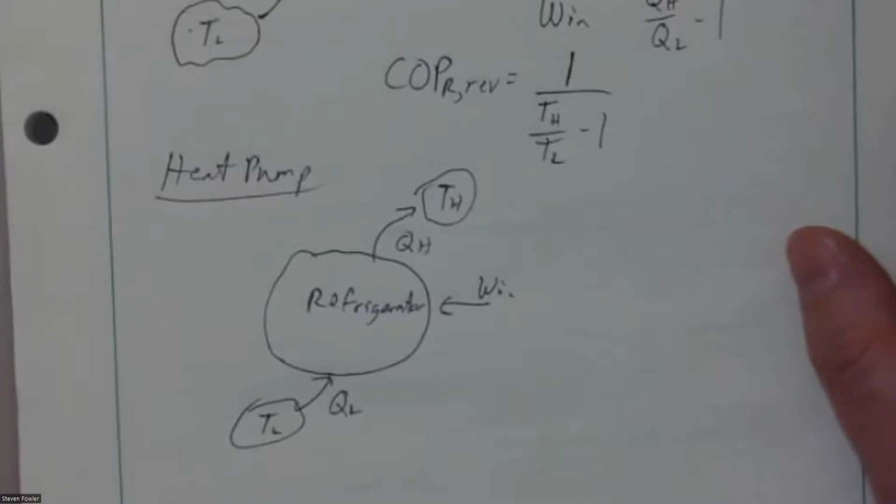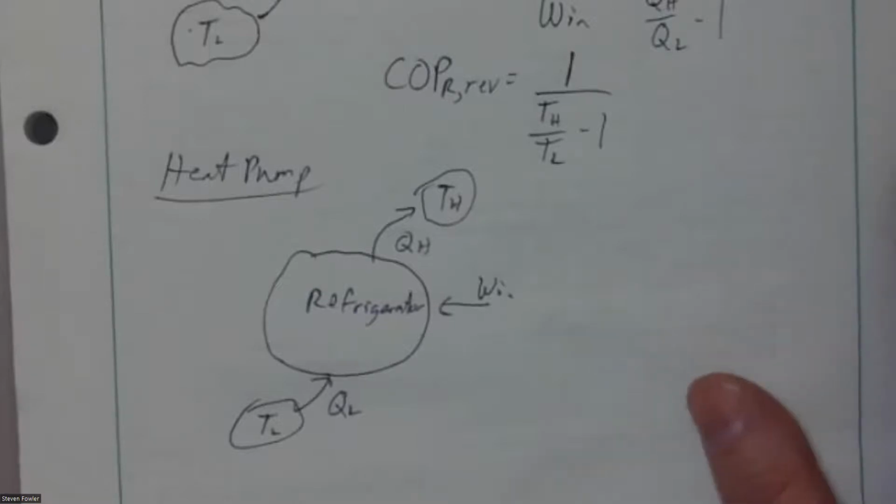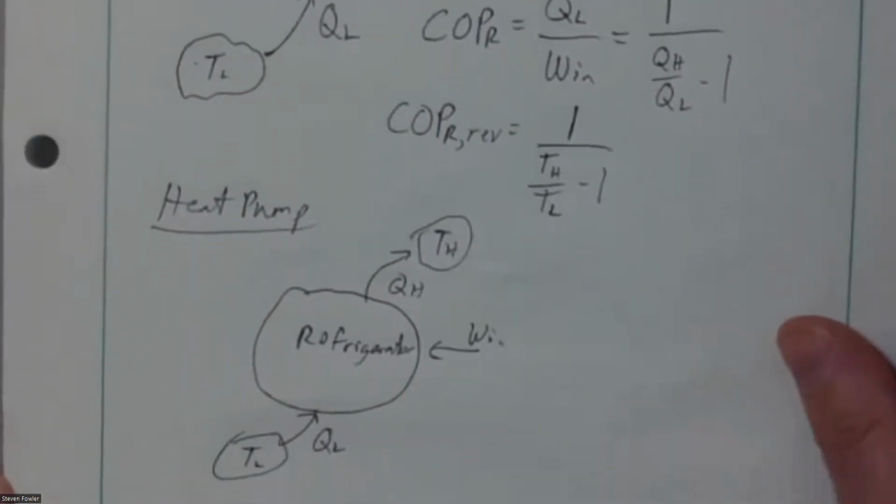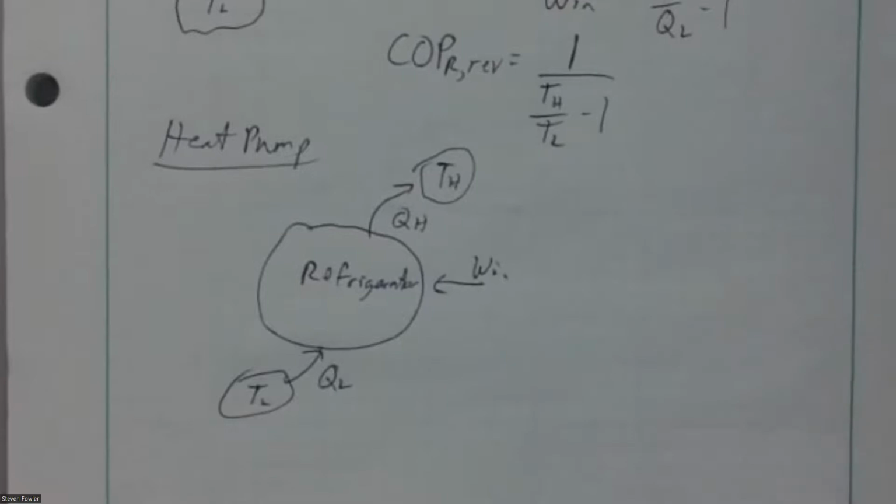My wife and I just bought a compact little refrigerator that we can keep. She's got some stuff she needs to keep refrigerated, but it also works as a travel device. And it has a hot and a cold mode, which tells me it's one of these that you can just run in reverse. You can just reverse the direction of the flow, and it will either heat or cool the contents of that device. You can plug it into the wall, or you can plug it into your car, 12 volts. I was impressed. I've not tried the hot mode yet, but I assume it's just running it as a heat pump. That's what it's telling me.